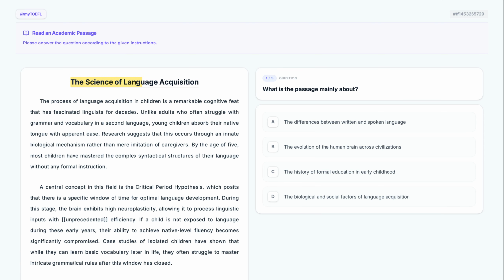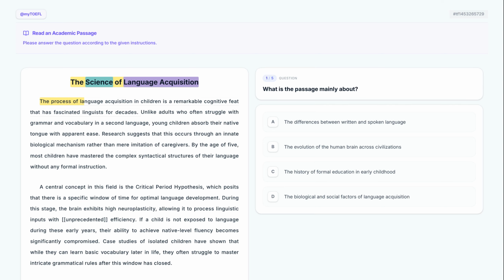The Science of Language Acquisition. This title, The Science of Language Acquisition, immediately prepares us for a technical discussion on how humans learn to communicate. By using the word science, the author signals that we will be exploring evidence-based theories and biological processes.